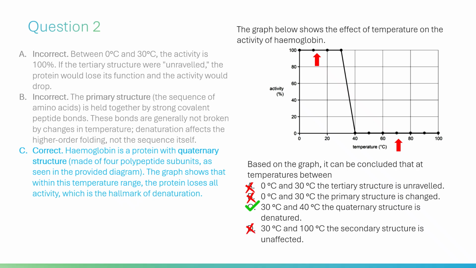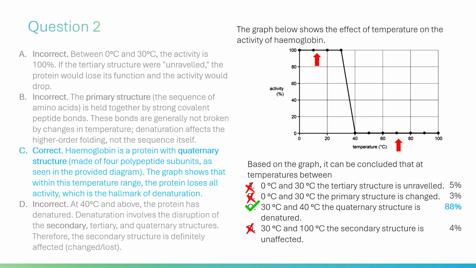D. Incorrect. At 40 degrees Celsius and above, the protein has denatured. Denaturation involves the disruption of the secondary, tertiary, and quaternary structures. Therefore, the secondary structure is definitely affected, changed, lost.